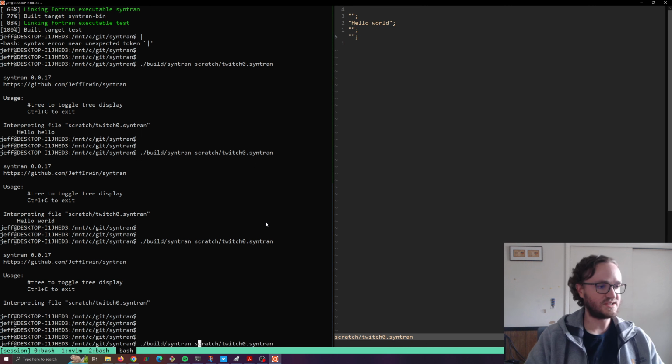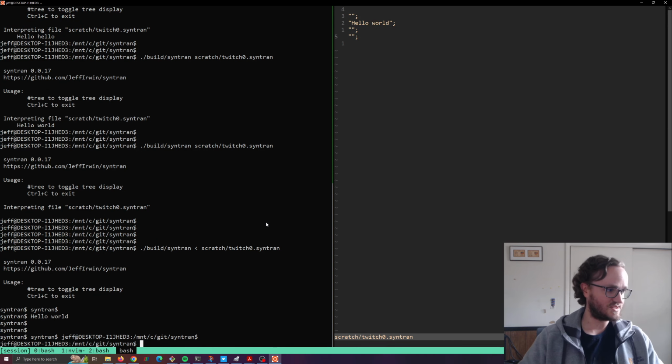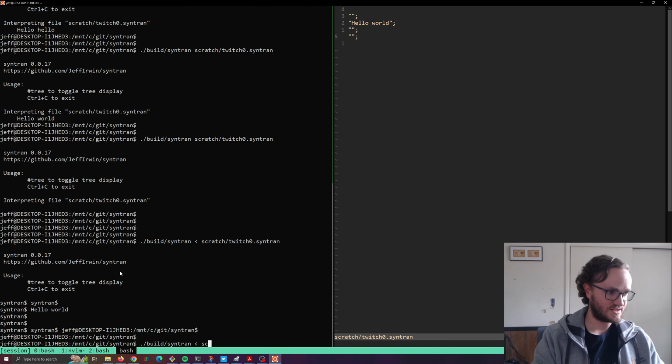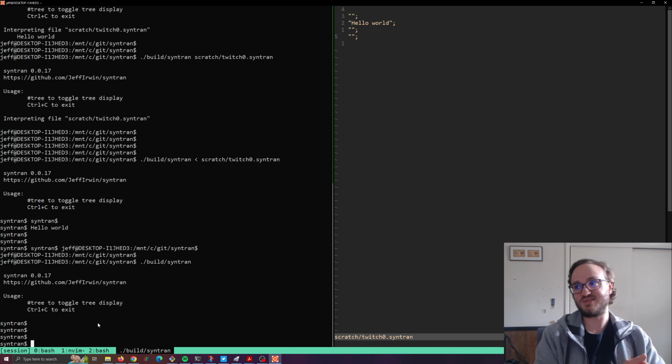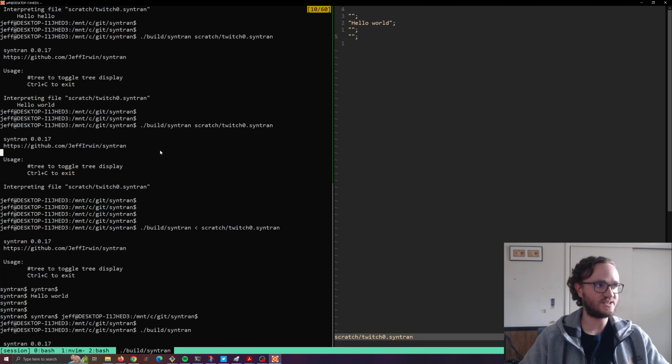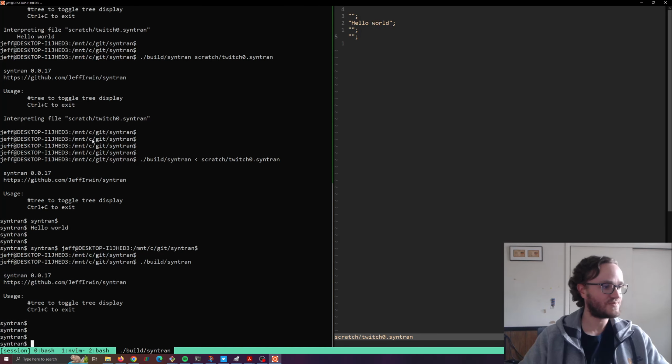We can do this a different way where we interpret it line by line as if I was typing this into the interpreter in a REPL loop. So that's a little bit different. There you see there, it says hello world, and it also has a bunch of syntran prompts, which it prints when you're running it interactively, like this. So every time I hit enter, the syntran prompt gets duplicated.